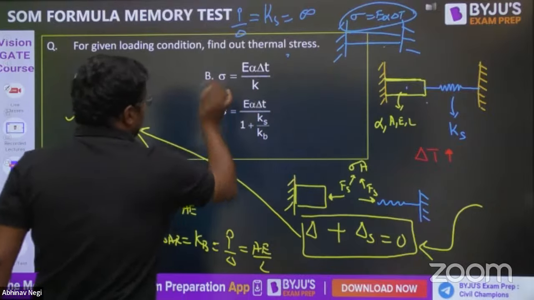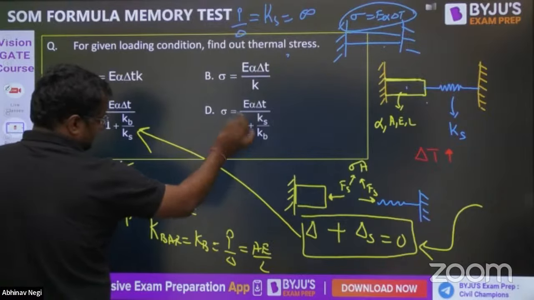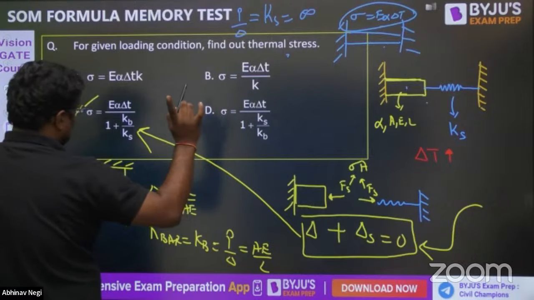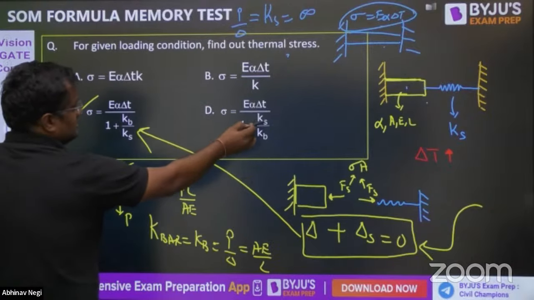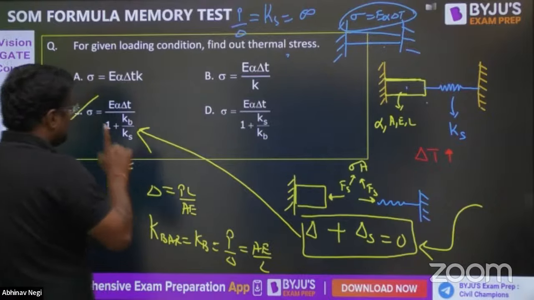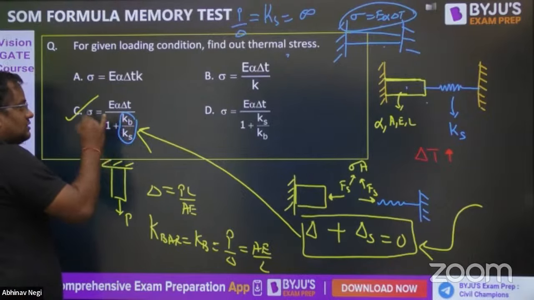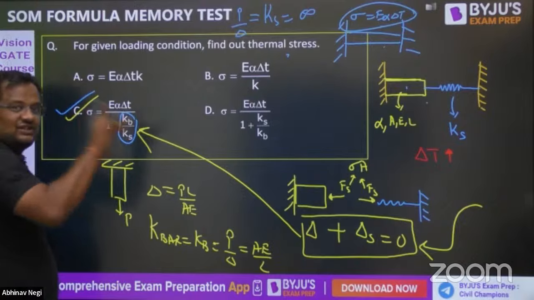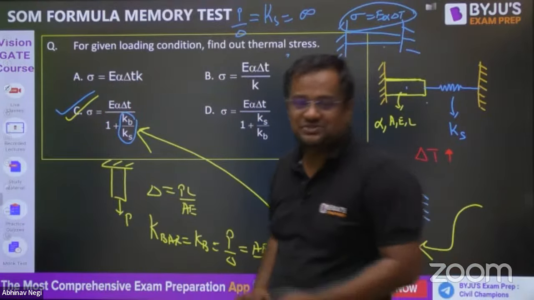Here also, K infinite makes this term become 0. If K spring is infinite, guys, this term becomes 0. So 1 plus 0 is 1, and the answer becomes E alpha delta T. So from this trick also, C is the answer. Have you understood what I want to say? Have you understood the trick?